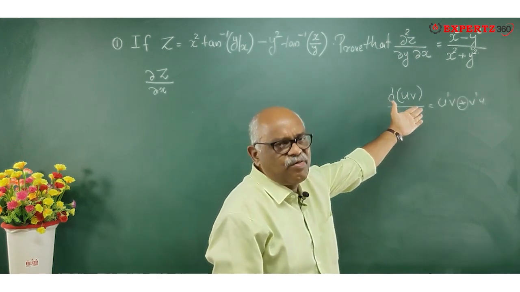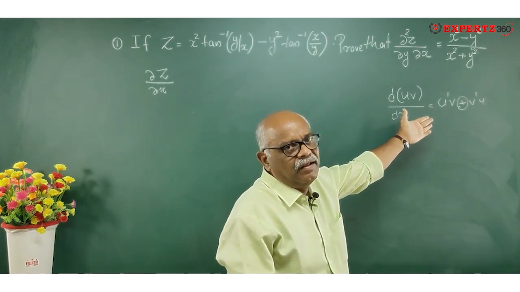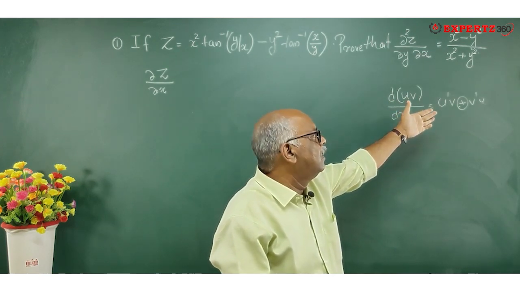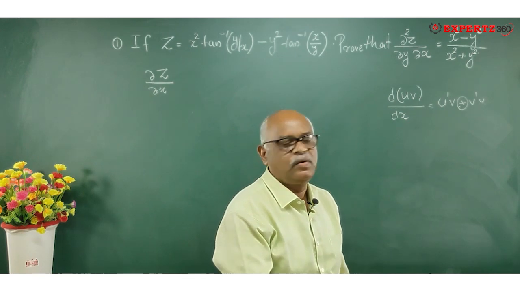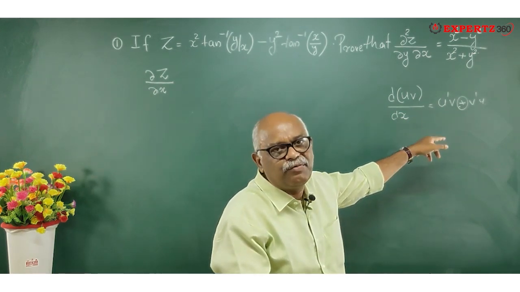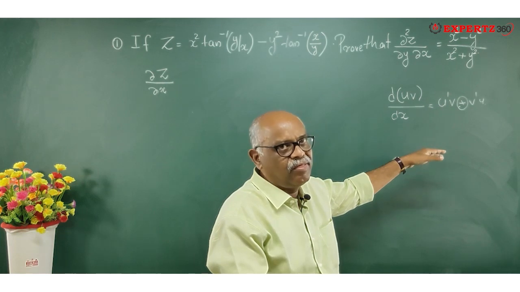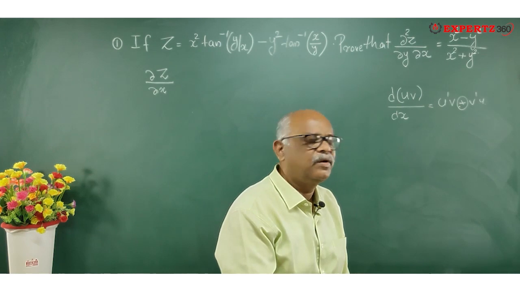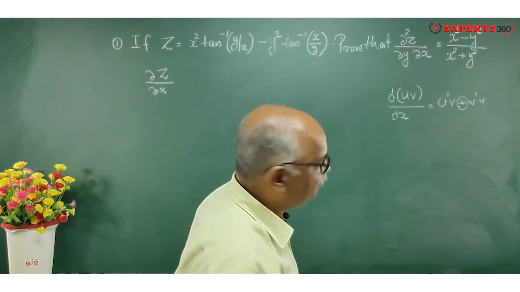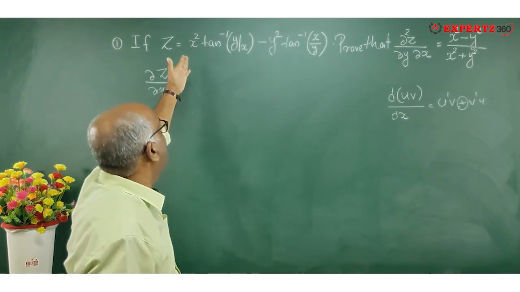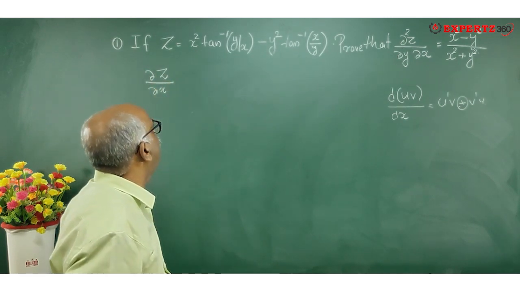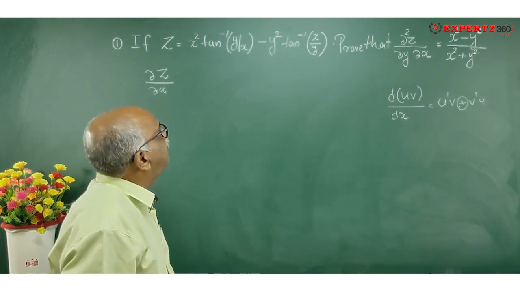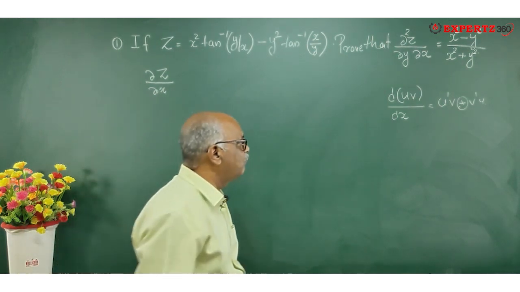So here I have written first function, differential of the first into second function plus differential of the second into first function. You can also go as first function into differential of the second plus second function into differential of the first. You can go either way because plus sign is in between. So I'll now differentiate ∂z by ∂x. I will keep x square as it is and I'll differentiate tan inverse y by x.